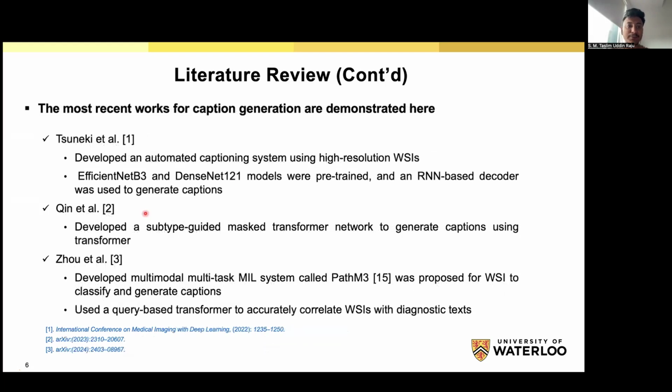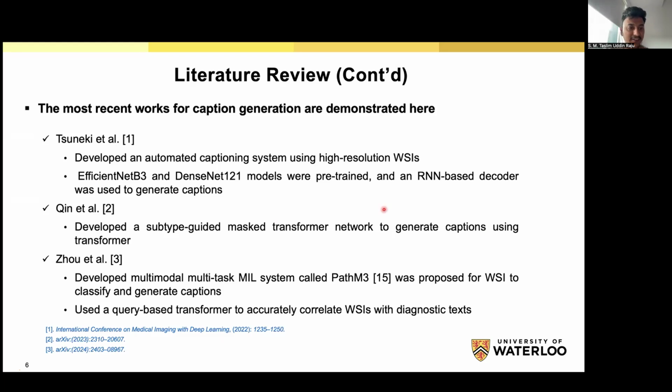Here, I will explain the most recent work used for caption generation. The first one, Sunuki et al., are the founders of caption generation models using histopathological whole slide images. They use two pretrained feature extractors, EfficientNet and DenseNet. And after extracting the features, they use an RNN-based decoder for caption generation based on the extracted features.